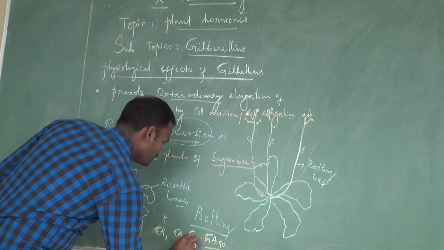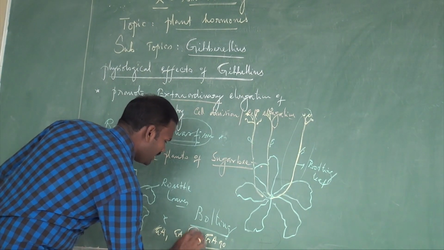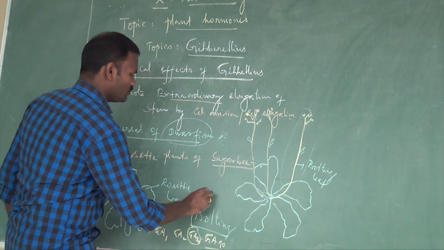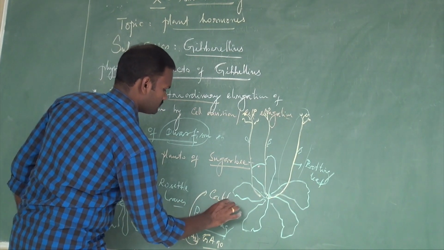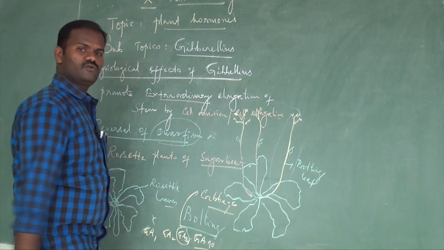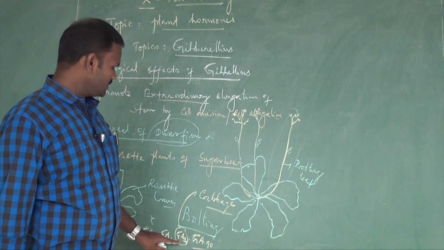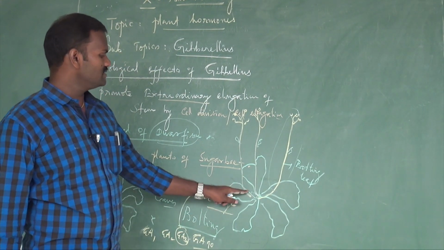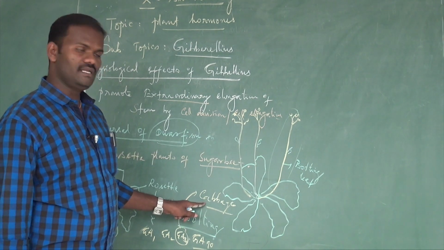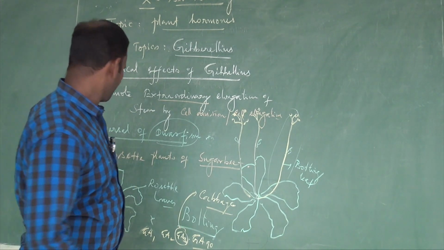Among these, GA3, gibberellic acid 3, induces bolting in cabbage. It is a neat question actually. GA3 induces bolting, I mean sudden shoot elongation, especially in cabbage plants.